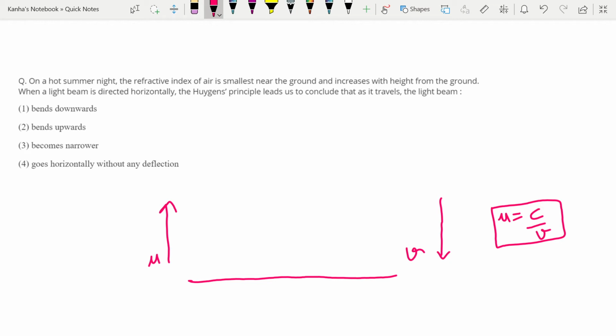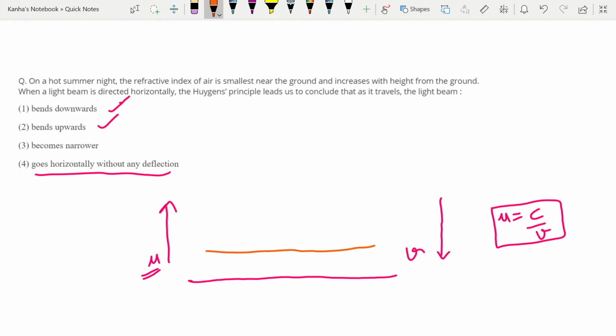Now, when a light beam is directed horizontally, the Huygens principle leads us to conclude that as it travels, the light beam does which of these four? Bends downwards, bends upwards, becomes narrower, or goes horizontally without any deflection. So first of all, you can eliminate the fourth option because you know that there are different mu's at different heights, so it's either going to bend upwards or it's going to bend downwards. So let's see how this really happens.